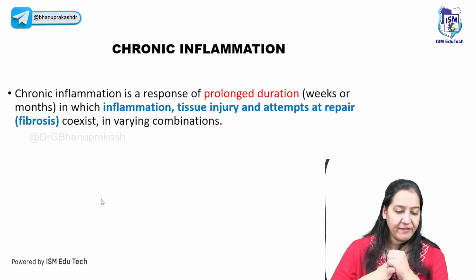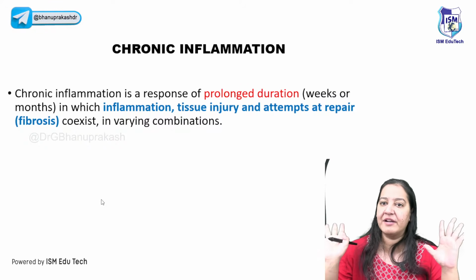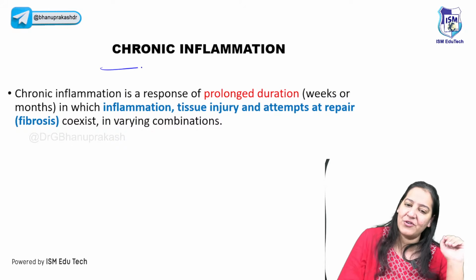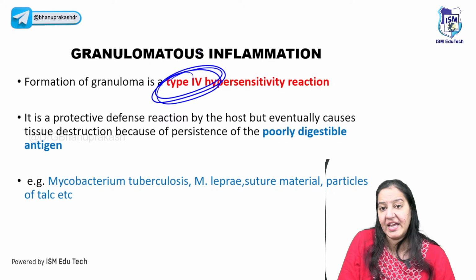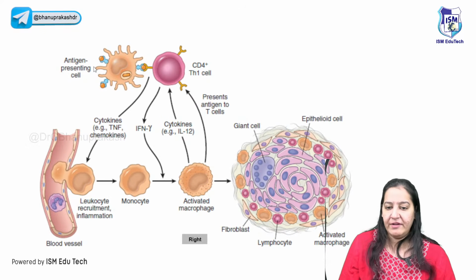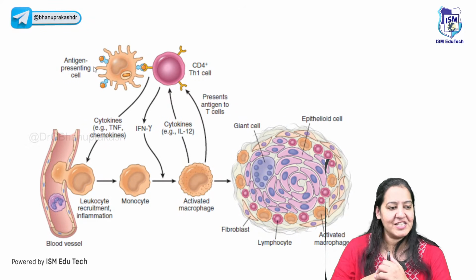So all about acute inflammation is done, and I guess for any question coming on inflammation, you are ready to answer. Coming to chronic inflammation now. In chronic inflammation, it's a type 4 hypersensitivity in which granuloma is formed. So let me tell you the steps. How is a granuloma formed?